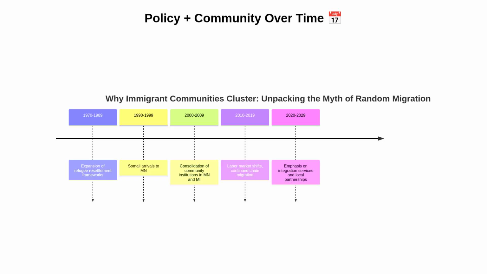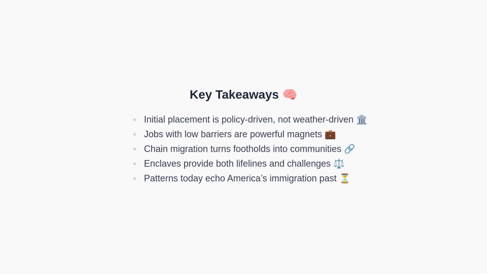Now, let's reinforce the essentials with a few key points. These are the essentials. Initial placement is driven by policy and capacity, not by weather preferences. Jobs with low barriers to entry are powerful magnets that sustain growth. Chain migration transforms footholds into stable communities. Enclaves provide lifelines but also present challenges that require attention and resources. Finally, today's settlement patterns echo historical precedents in American immigration.